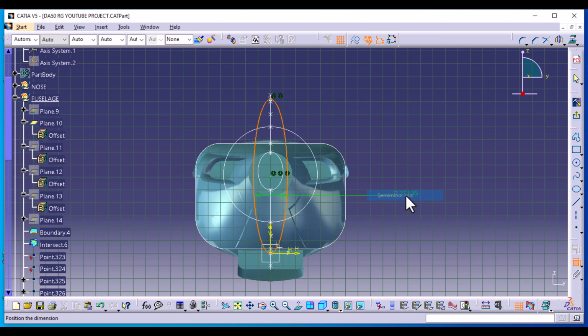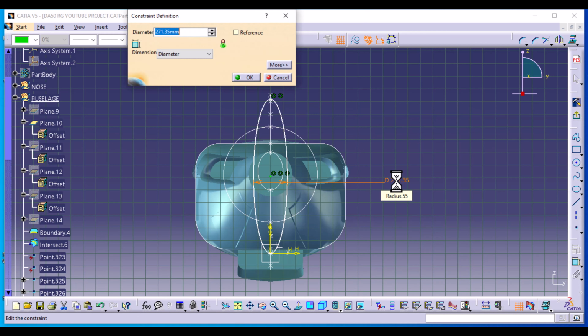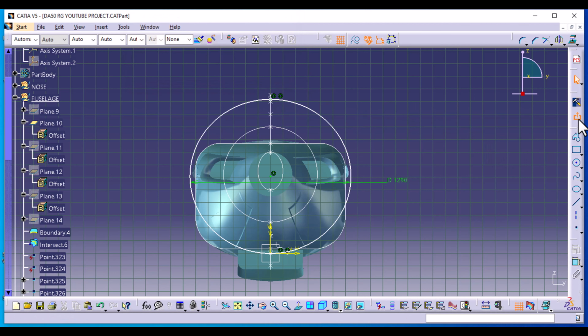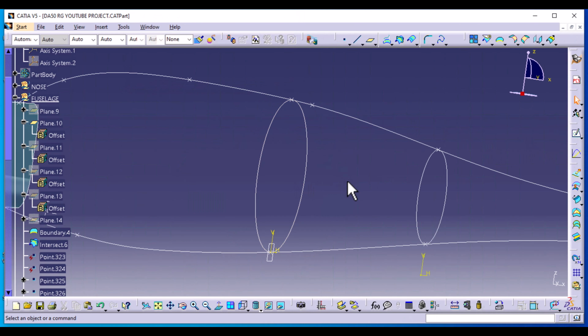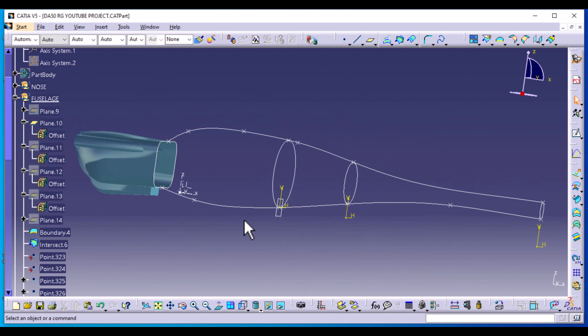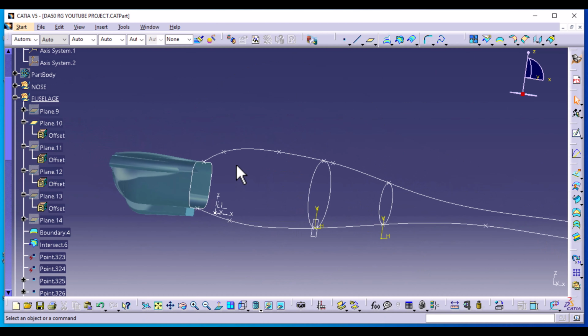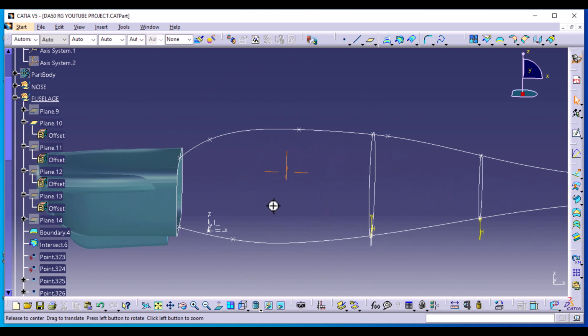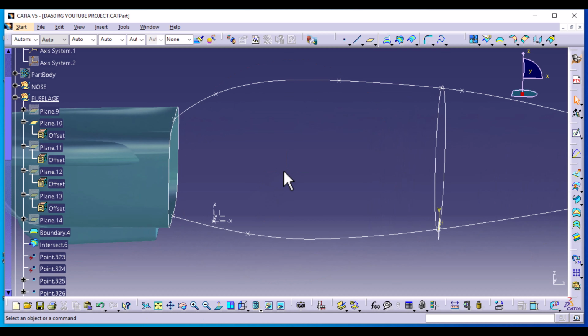Right click and select semi-minor axis, and the diameter is going to be 1290. That is the width of the aircraft at that point. Select OK. Exit the workbench. And finally, our last sketch.